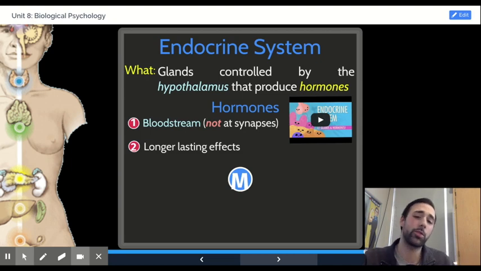On the other hand, neurotransmitters work a lot like text messages. The moment a neurotransmitter is released into the synapse, it virtually instantaneously has its effect, such as enabling you to move if we're talking about acetylcholine, the neurotransmitter that enables movement, or the reward feelings that we associate with dopamine. So we're talking about 2 very different manners in which these chemicals in our body work. Neurotransmitters, which are virtually instantaneous, having their effect at the synapse, versus hormones, which need to be secreted into the bloodstream and therefore can sometimes linger.